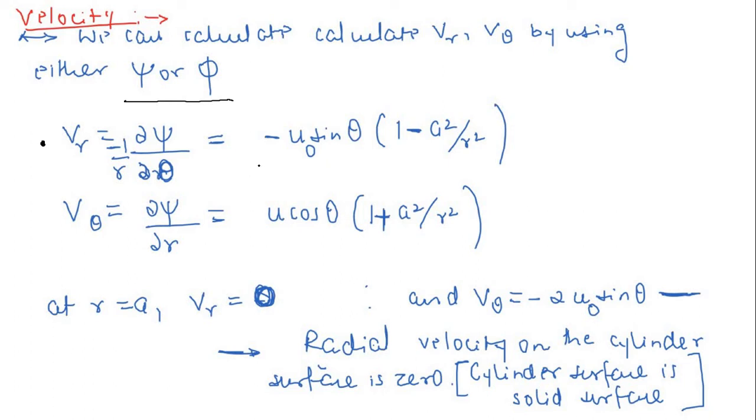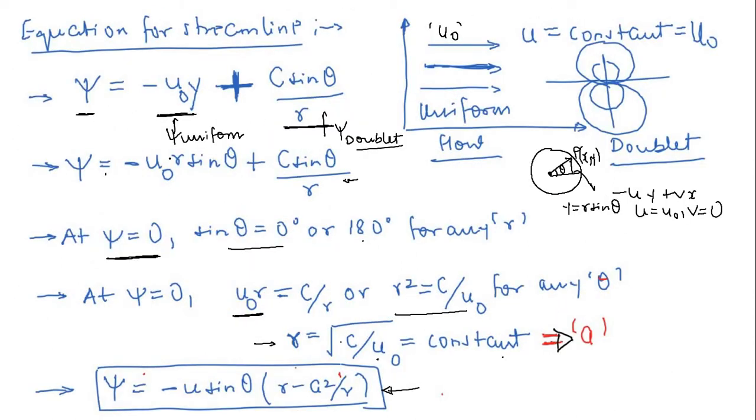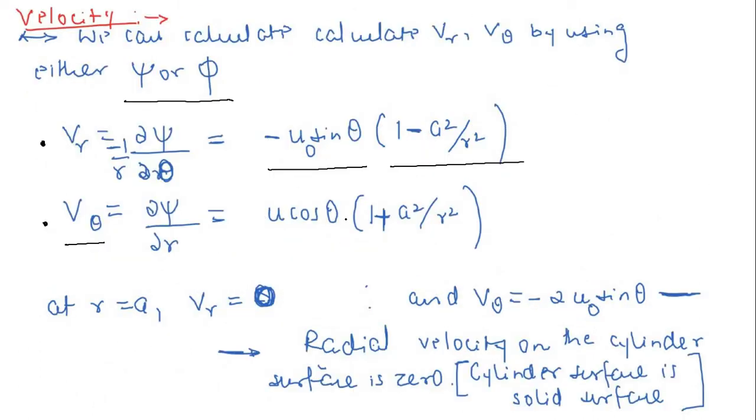Now this is equal to, very easy, if you differentiate the psi term, then it will simply be minus u naught sin theta 1 minus a square by r square. So first of all this, then come to v theta. V theta is equal to delta psi by delta r. Then again you differentiate this psi with respect to r. This is very easy. This r is going to disappear, and you will finally get u cos theta in bracket 1 plus a square by r square. The differentiation part, I think you are smart enough to do that, so just differentiate this and calculate this equation.